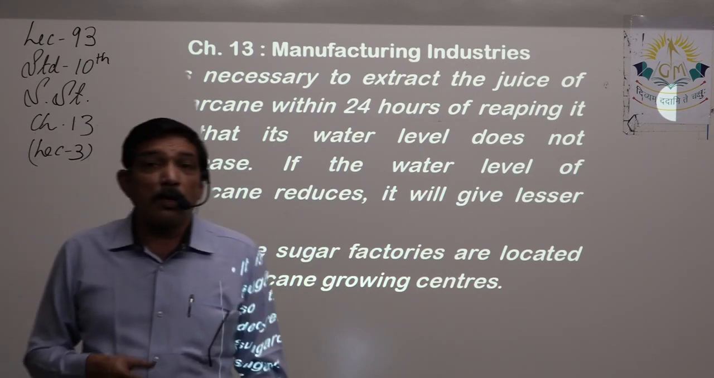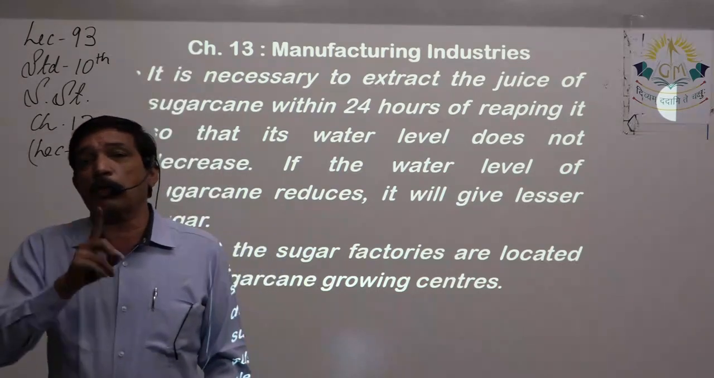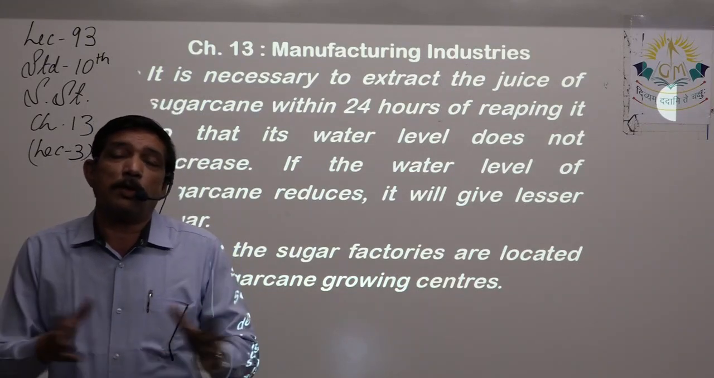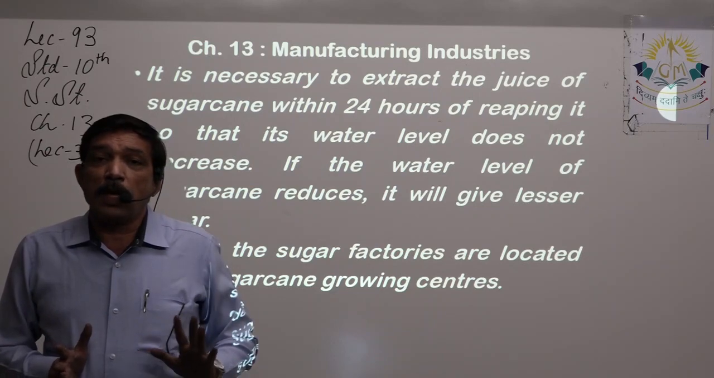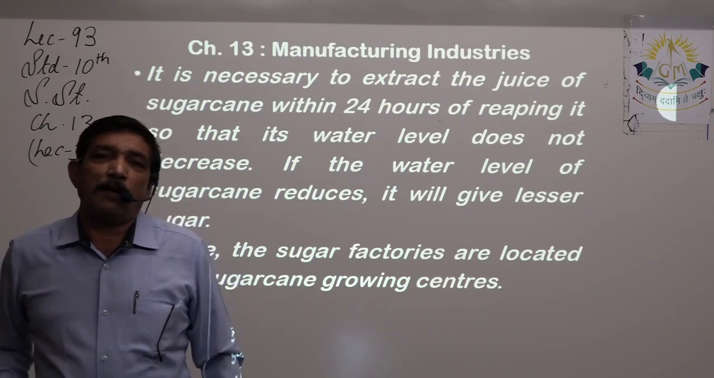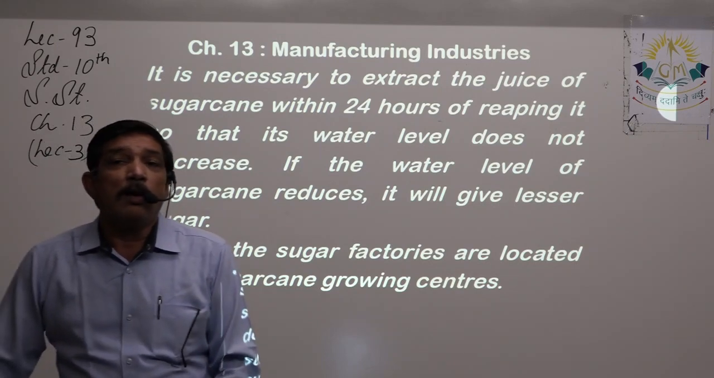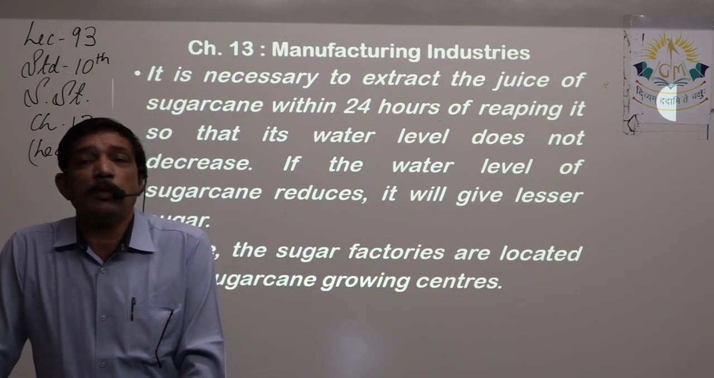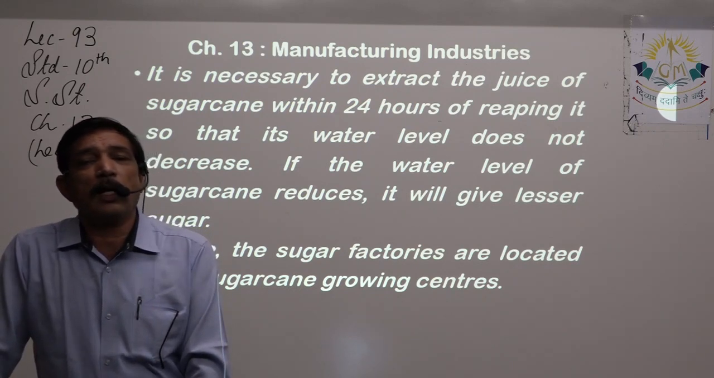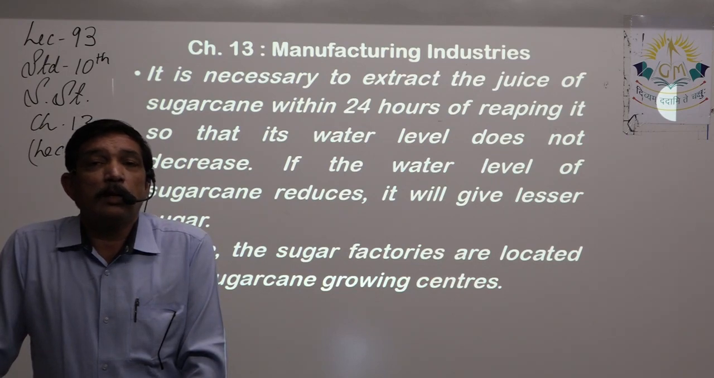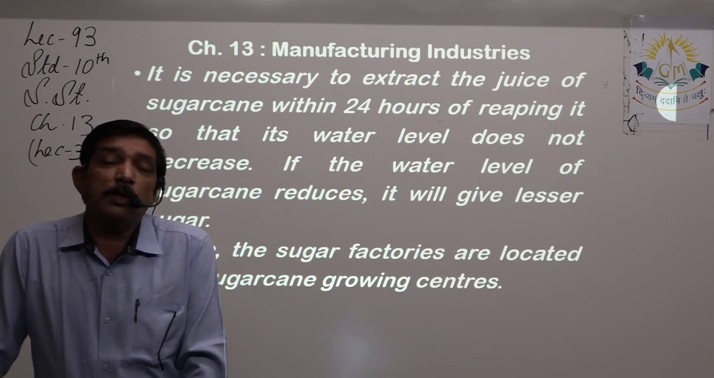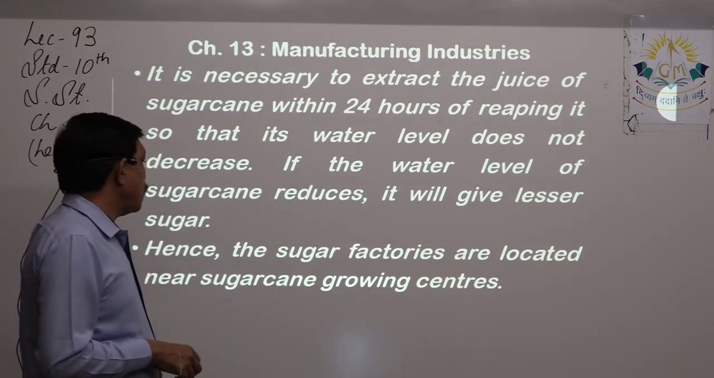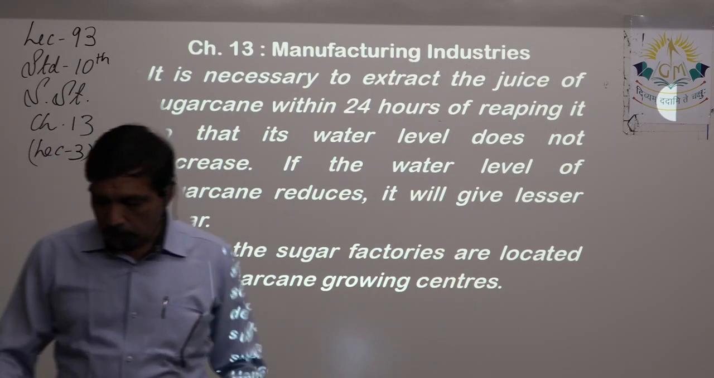So sugar factories are located... Another important point: where will sugar factories be located? Within 30-40 kilometers of the sugar producing area, so that 30-40 kilometers hardly take half an hour or 1 hour for the tractor to reach over there, right? So all the farmers nearby who are producing sugarcane can immediately reap the sugarcane and make it reach the sugar mill as fast as possible within 24 hours. So the sugar factories are located where sugarcane growing centers or farms are there.